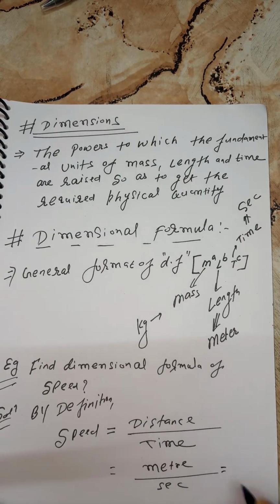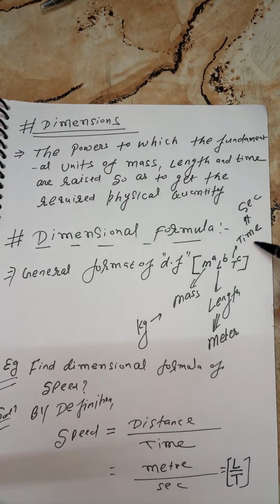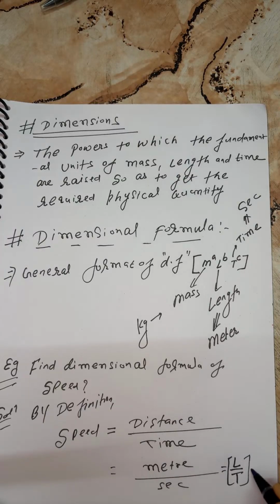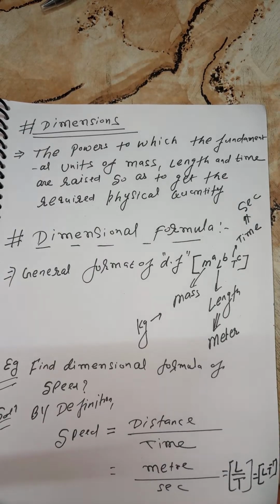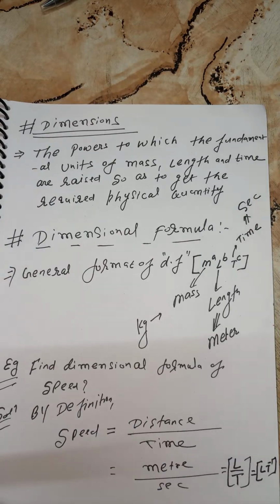So we can write, students, meter is replaced by L, and time, as I said, if you have a second, second is replaced by T. So finally you can write the answer: L T to the power minus 1. L T minus 1, my kids. So this is the first question.